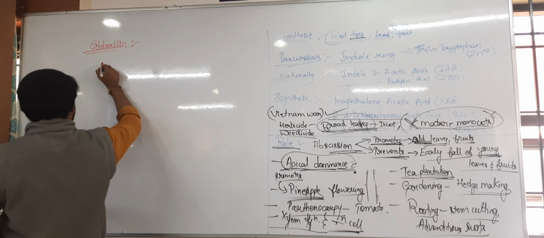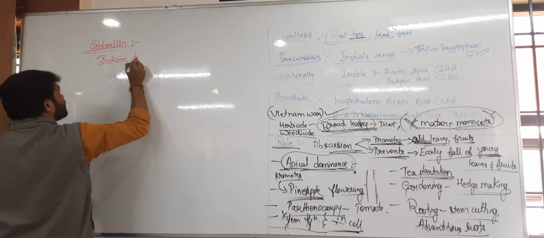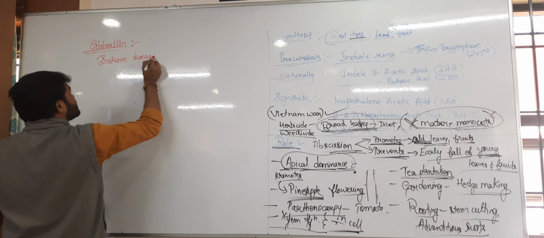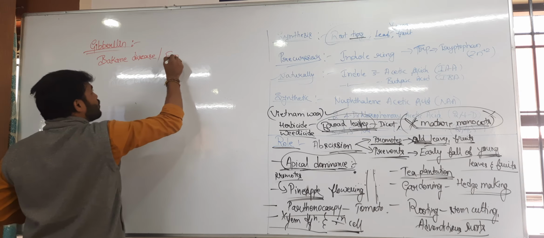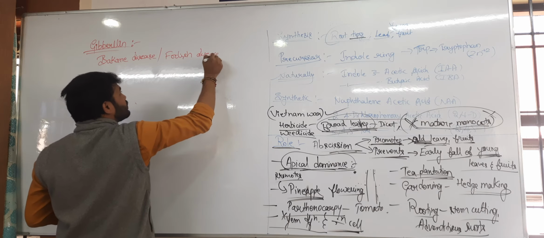That disease is also called Bakanae disease. Bakanae is also called the foolish disease of rice.